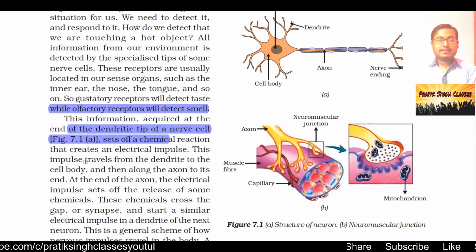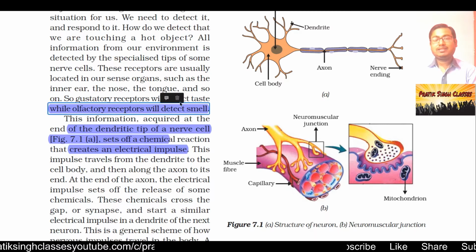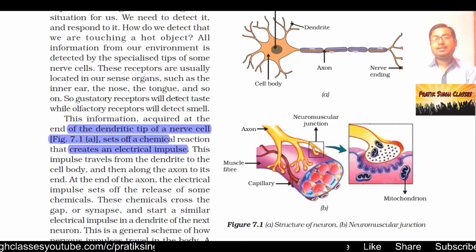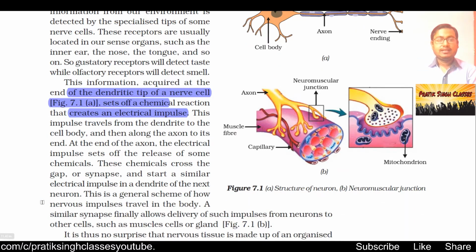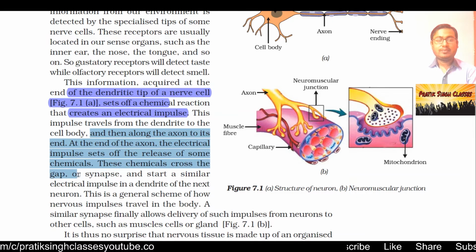A set of chemical reactions creates an electrical impulse. What really happens is whenever we detect something, instantly a lot of chemical reactions happen and give some electrical impulse. This impulse travels from the dendrite to the cell body and then along the axon to its end. At the end of the axon, the electrical impulse sets off the release of some chemicals. These chemicals cross the gap or synapse and start a similar electrical impulse in the dendrite of the next neuron.